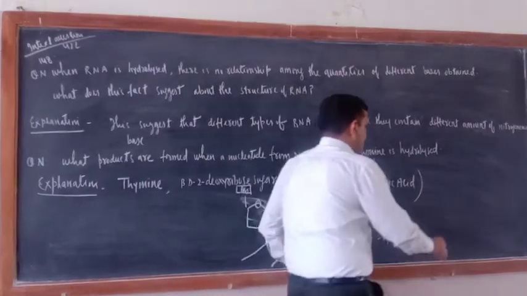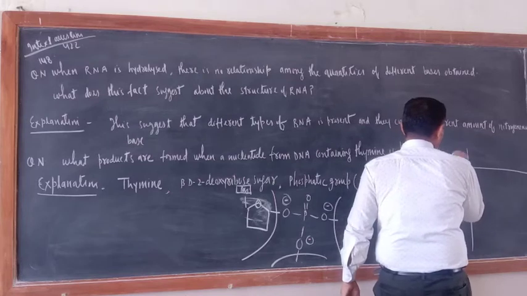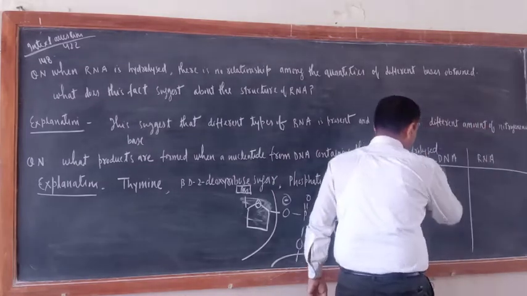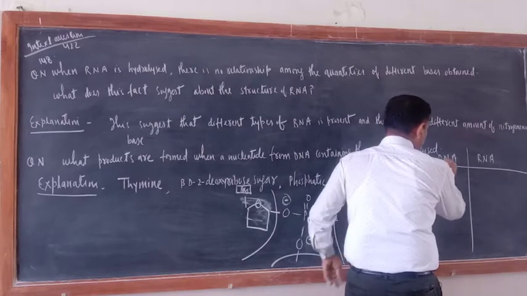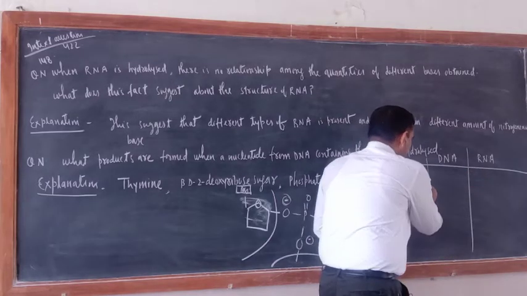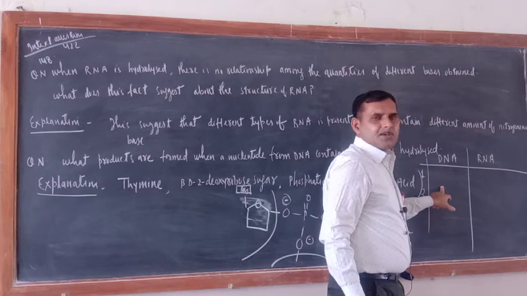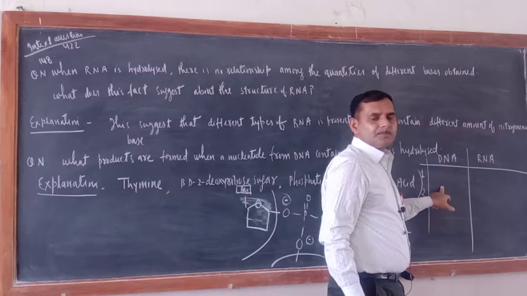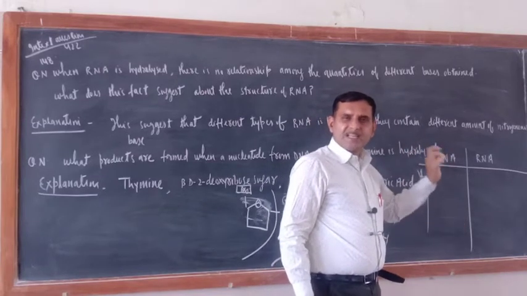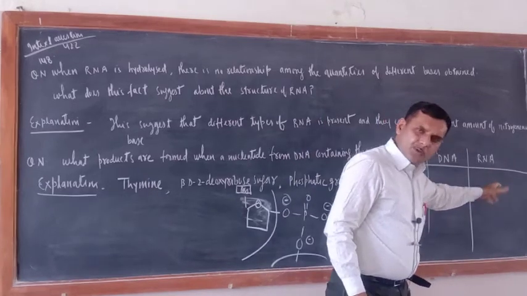Okay, just see. First you just create 2 columns here. Write down here DNA, write down here RNA. I am talking of difference. Now the first difference: DNA is double stranded, RNA is single stranded. Second one, what is the difference? In DNA, the pentose sugar, what is the name of that sugar? Beta D 2-deoxyribose sugar is found. Here beta D ribose sugar is found.